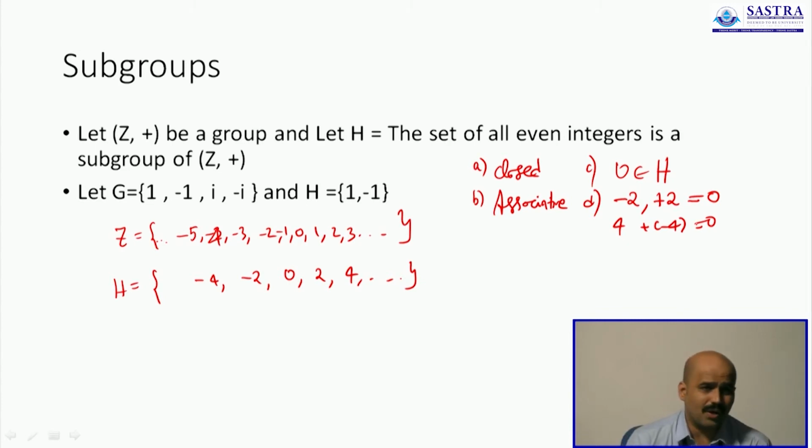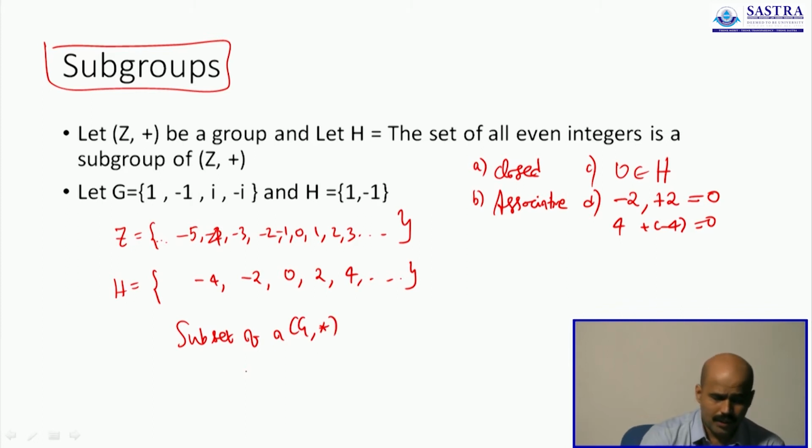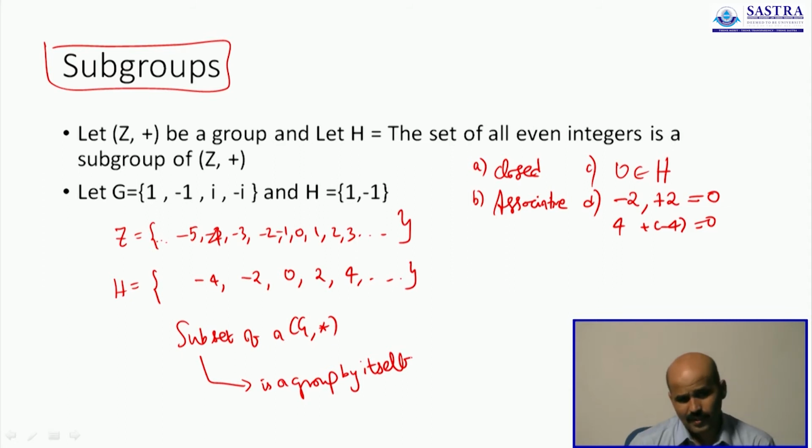That is where we are interested in this notion called a subgroup. What do we call a subgroup? A subgroup is a subset of a group which is already a group, but now this subset is a group in itself. I don't want all elements of G, I want only some elements, and I still see that it is a group.